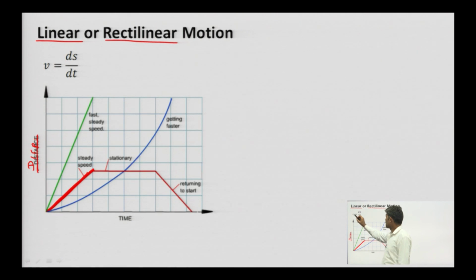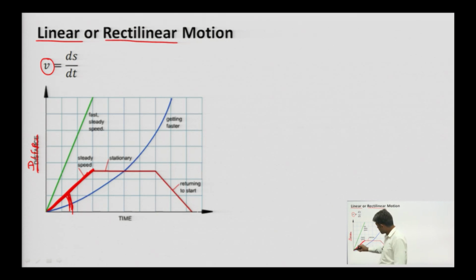Because velocity is the rate of change of displacement, displacement per unit time. So, in this part it is the same slope, so velocity is the same.